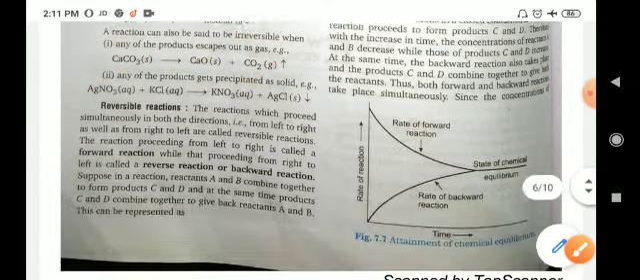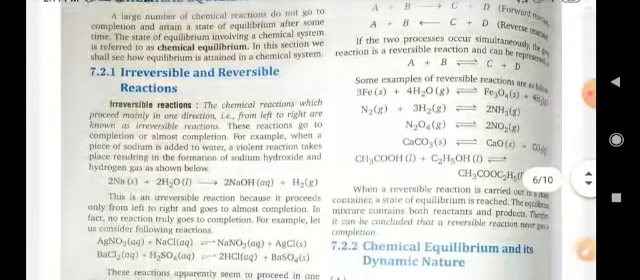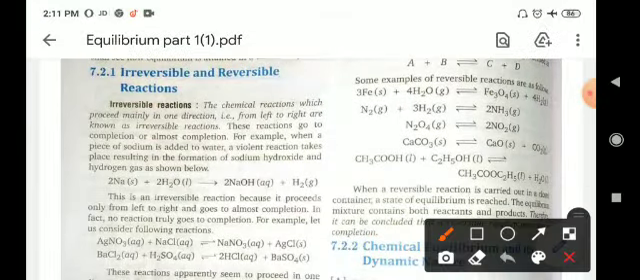So reversible reactions proceed in both directions. For example, A plus B gives C plus D, then C plus D again breaks to give A plus B. So this condition is known as the reversible reaction.